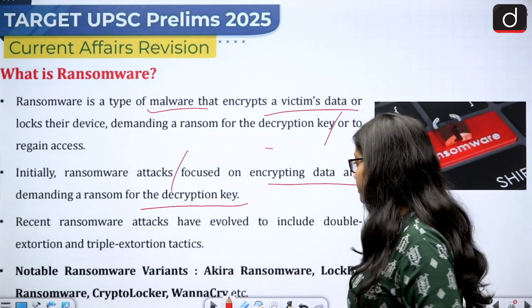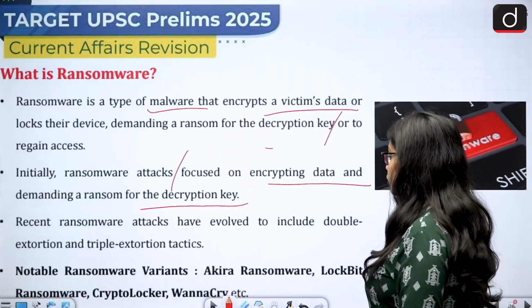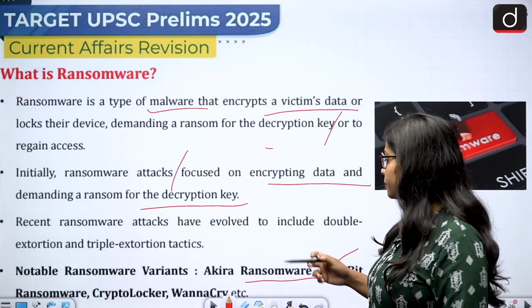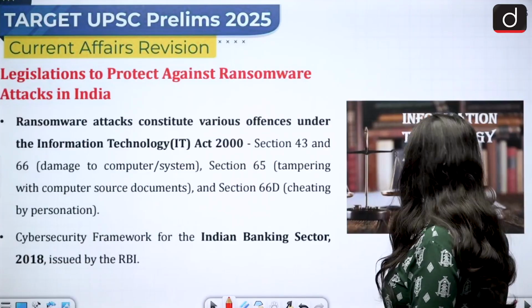and if the ransom is given, then the malware or the spyware or the ransomware will be removed from it. Few of the notable ransomwares are Akira ransomware, Lockbit ransomware, CryptoLocker ransomware, WannaCry ransomware.